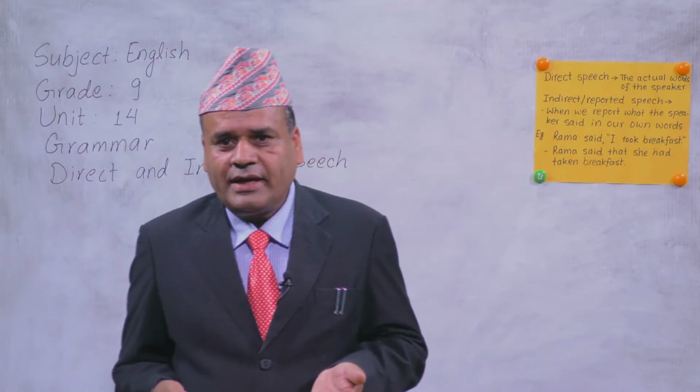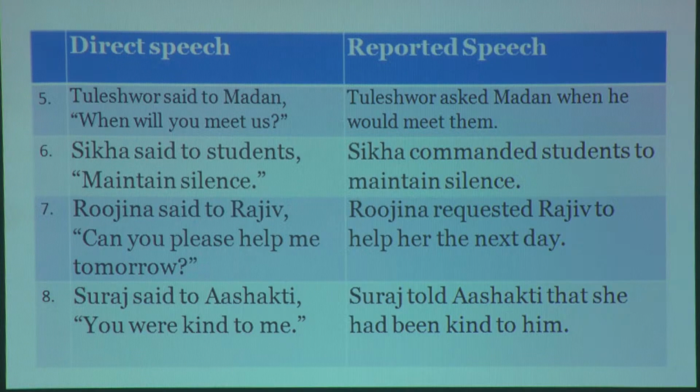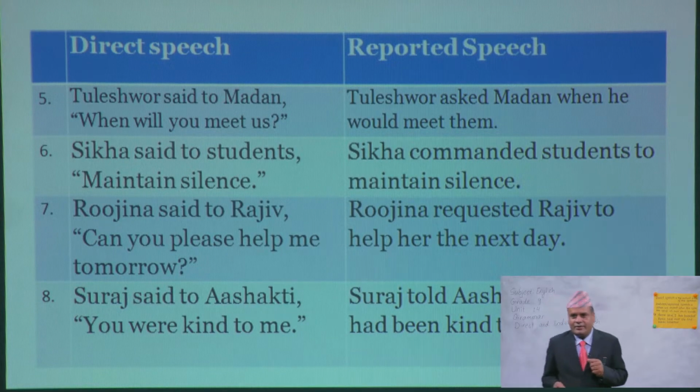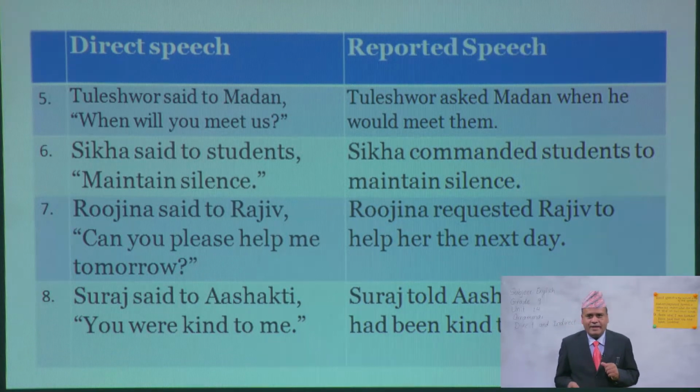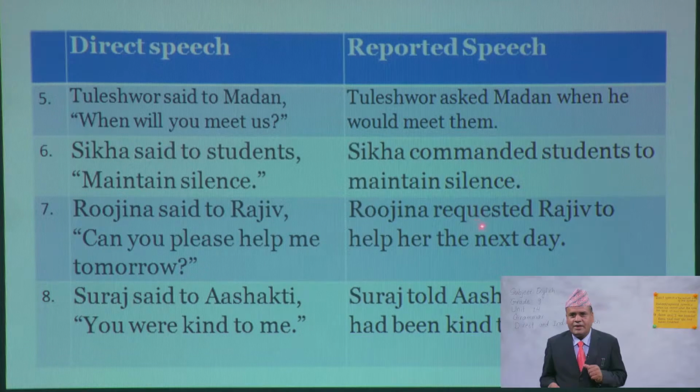Now next is, Rosina said to Rajiv. What is the direct sentence? Can you please help me tomorrow? Here is an adverb also. That is tomorrow. Rosina requested Rajiv because can you please is a request. When a request comes, we use requested.